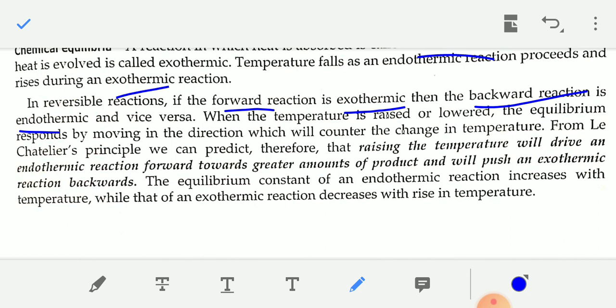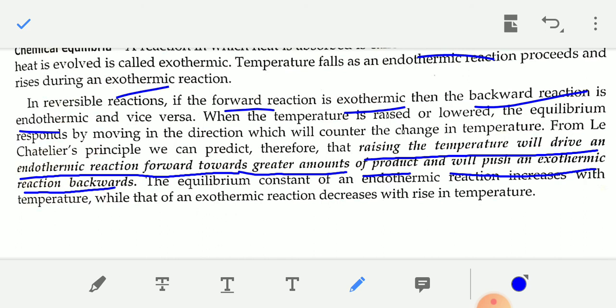So using Le Chatelier principle, you can predict that raising the temperature will drive an endothermic reaction forward towards a greater amount of product and will push an exothermic reaction backwards.